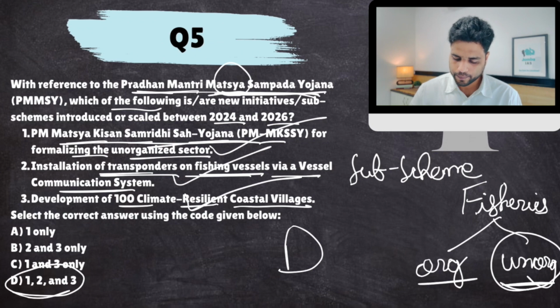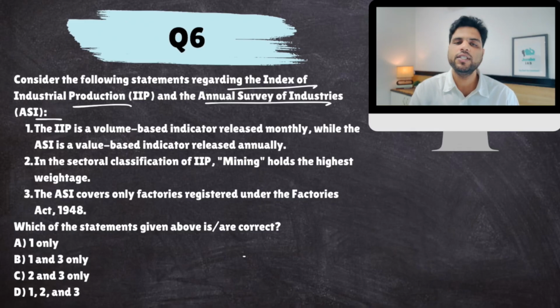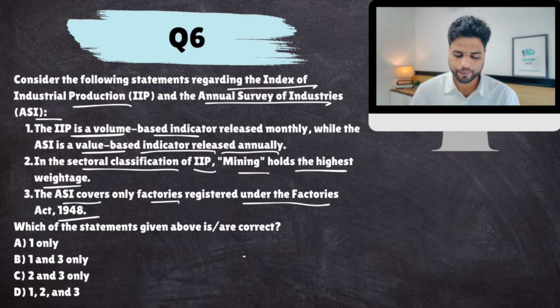All right. Next. Consider the following statements regarding index of industrial production and annual survey of industries, both used to measure industrial production. IIP is a volume-based indicator released monthly, while ASI is a value-based indicator released annually. In the sectoral classification of IIP, mining holds the highest weightage. ASI covers only factories registered under the Factories Act.